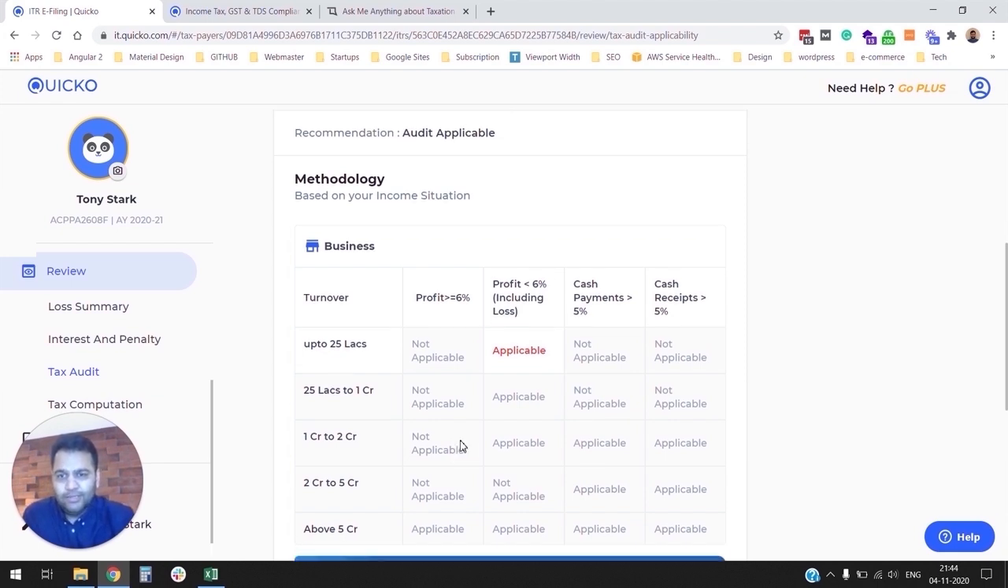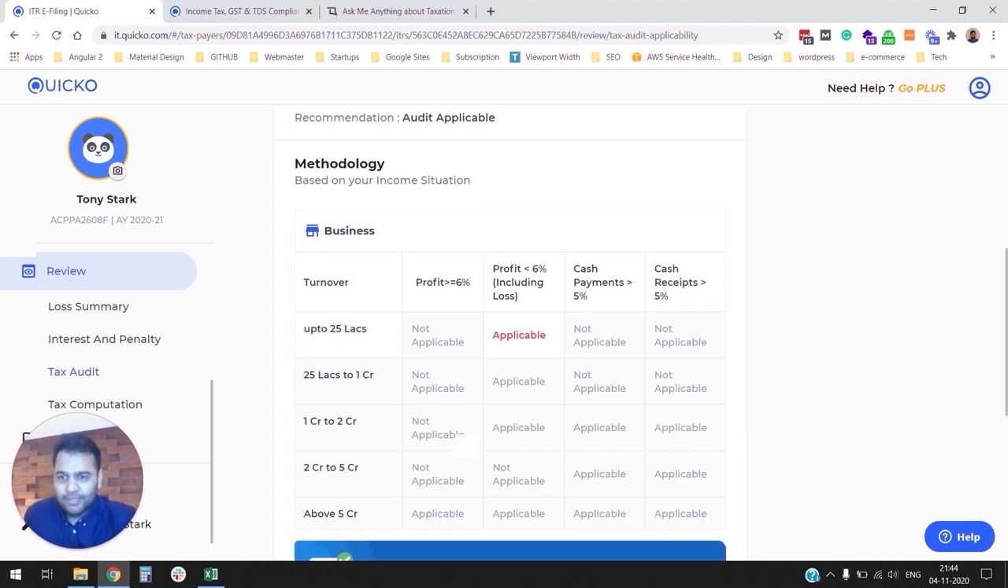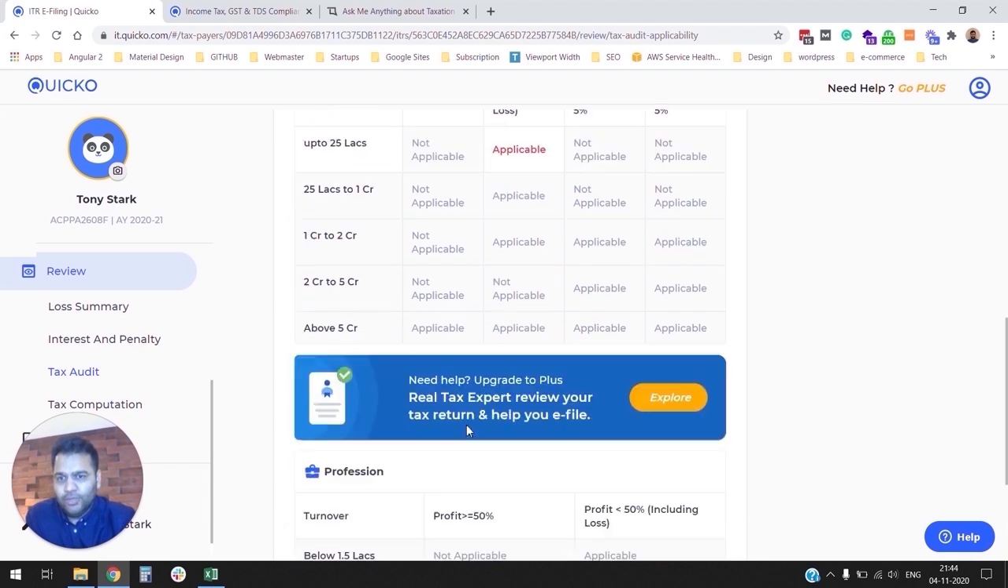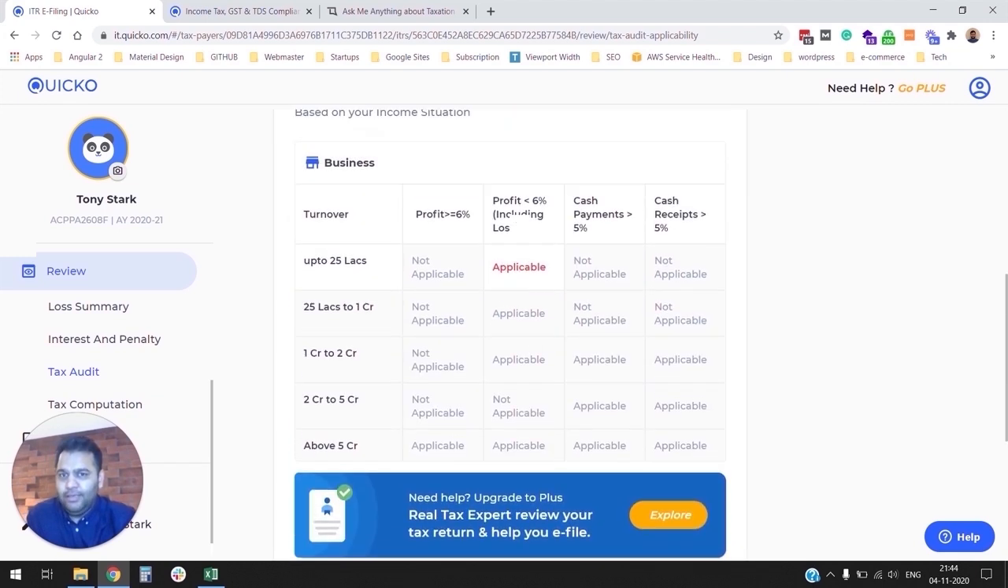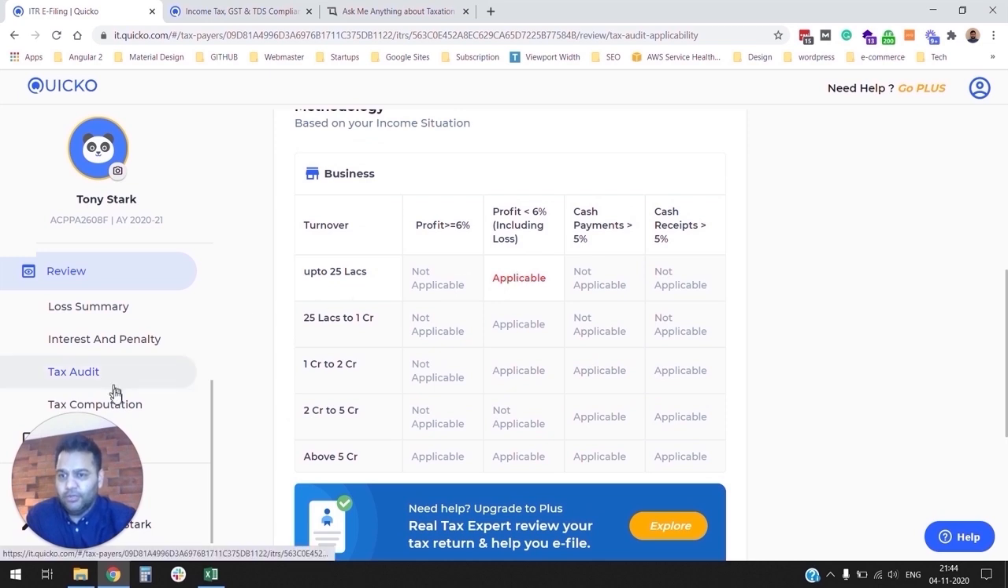But as you can see here, there are 5 different slabs. We're going to talk about the tax audit report in a later section with Sakshi, who is our in-house chartered accountant. You can walk through the methodology and see how exactly Quidco recommended tax audit in your particular situation.